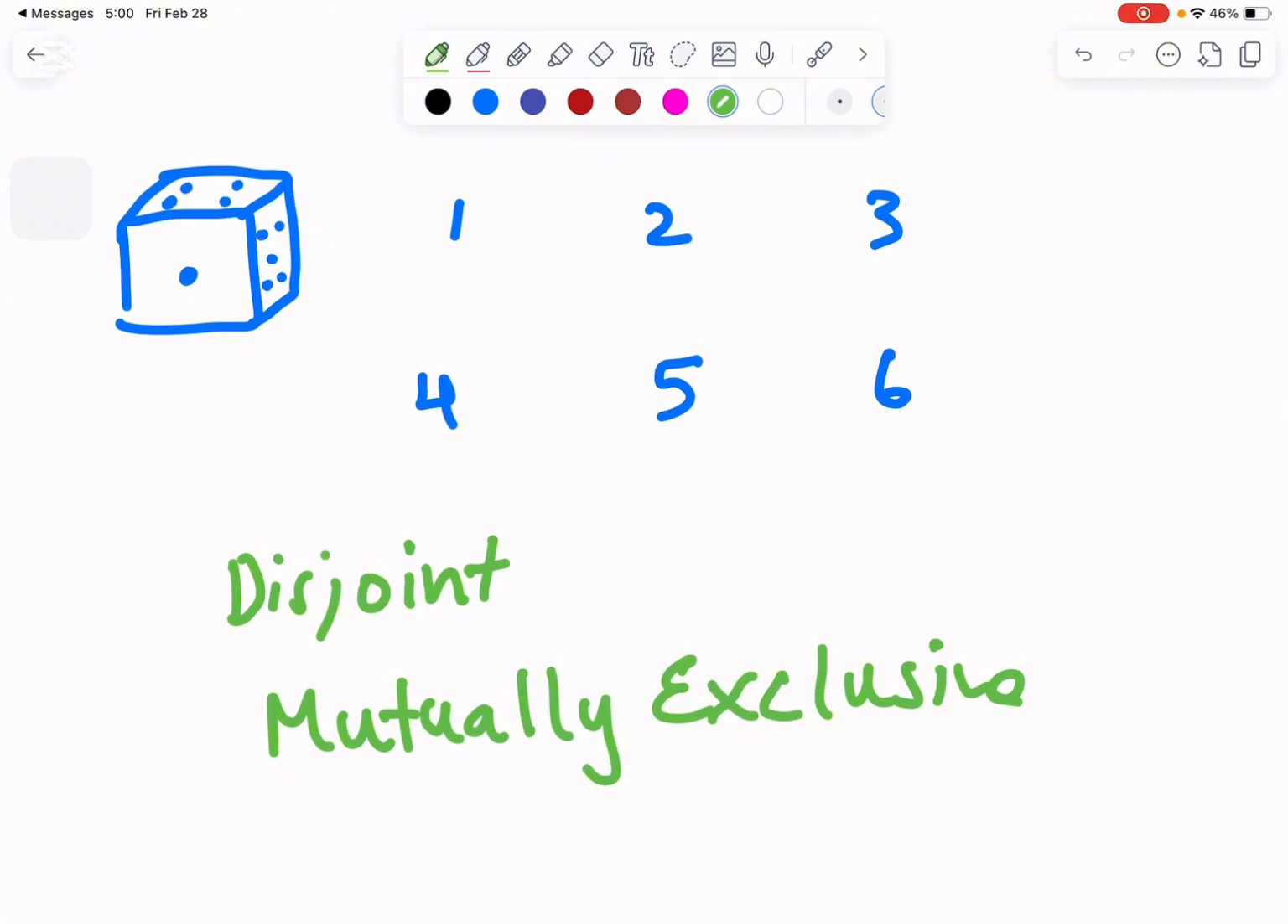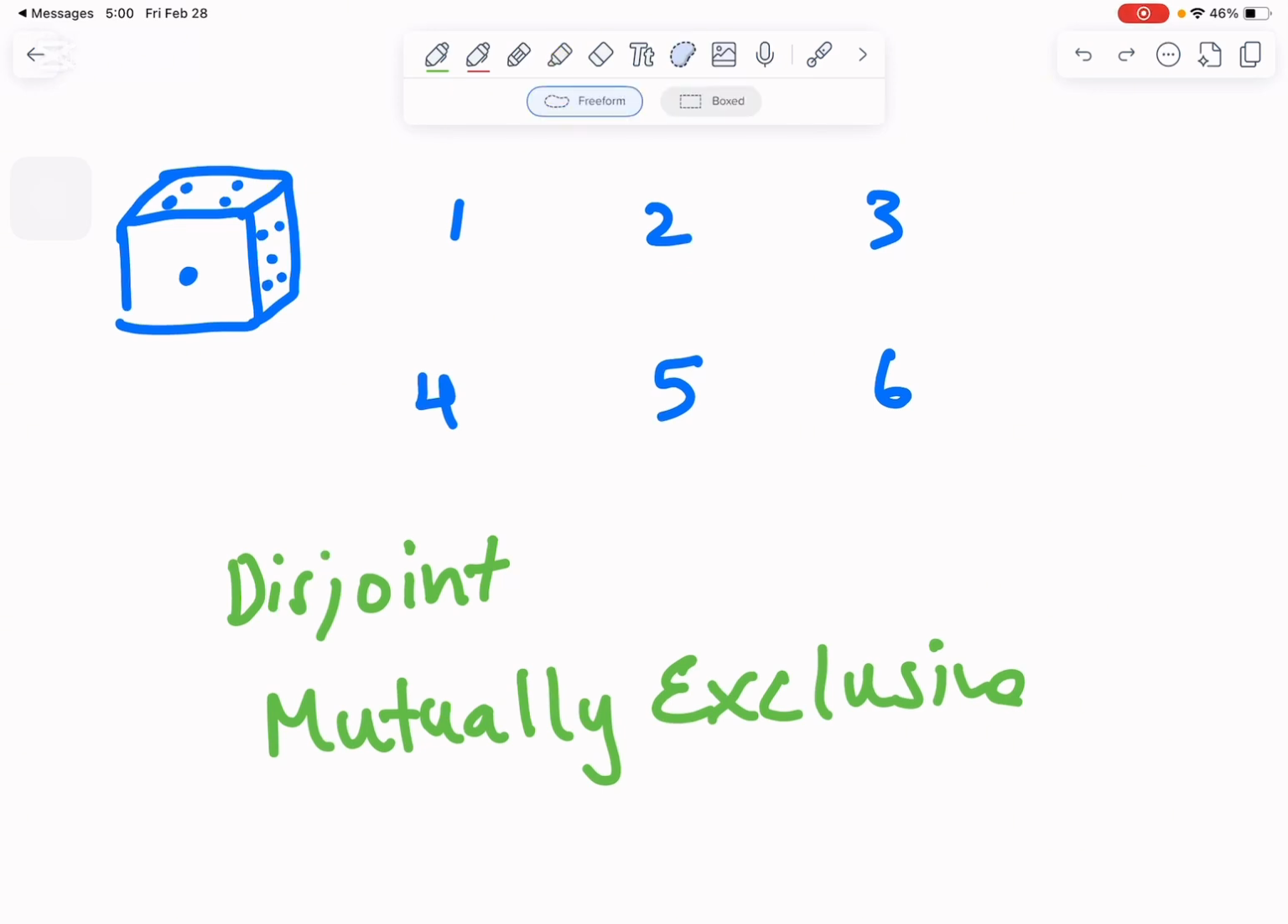What is the meaning of this word? The meaning is if I roll the dice, there is no way I'll get two possible outcomes. There is no way I'll get 1 and 5. It's only one thing. If you roll the dice, you either get a 1 or you get a 2 or you get a 3 or you get a 4 or you get a 5 or you get a 6. There is no 1 and 2, 5 and 6, 4 and 3. There are no two outcomes. It's only one outcome. And this is what we call a disjoint event or a mutually exclusive event.